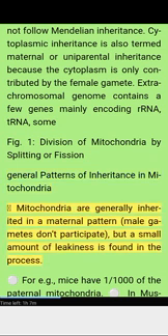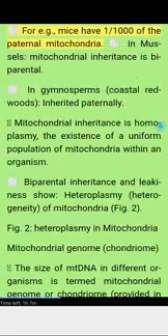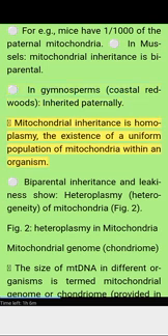Mitochondria are generally inherited in a maternal pattern. Male gametes don't participate, but a small amount of leakiness is found in the process. In mice, there is 1/1000th of the paternal mitochondria. In mussels, mitochondrial inheritance is biparental. In gymnosperms, such as coastal redwoods, it is inherited paternally.